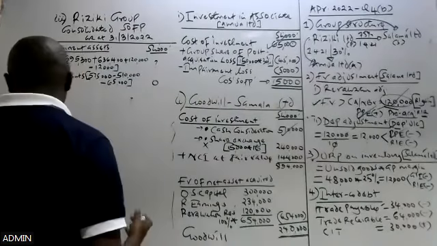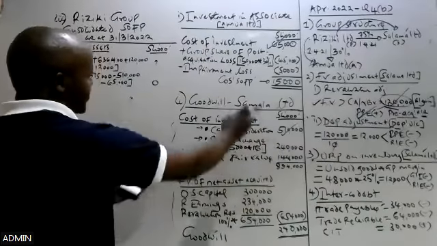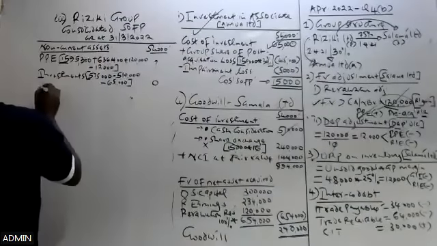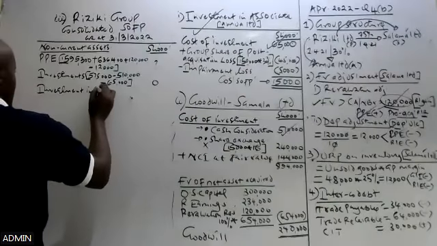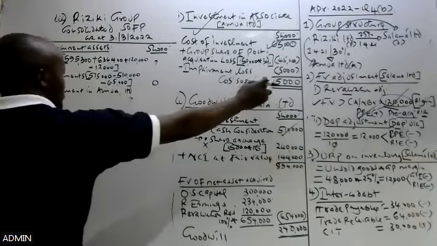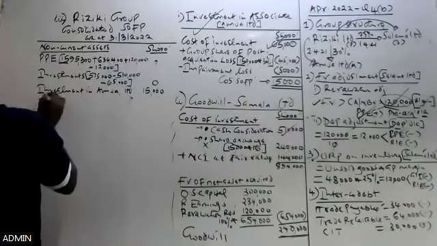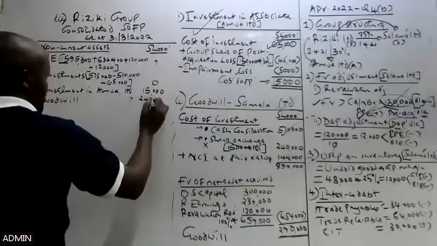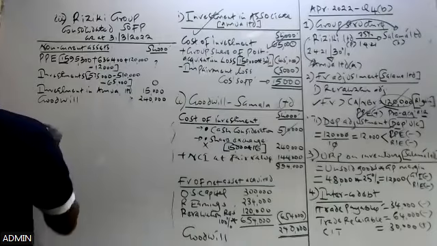Now, do we have any other item of non-current asset? No. But there are two items which we already have here, which will be part of the non-current assets. One of them is this amount here, the investment in associate, or basically the investment in Amua Limited, which you have already computed here, the amount of 15,000, and also this goodwill. Remember that goodwill was not impaired. That goodwill of 240. So those are the two additional items we are going to have here.